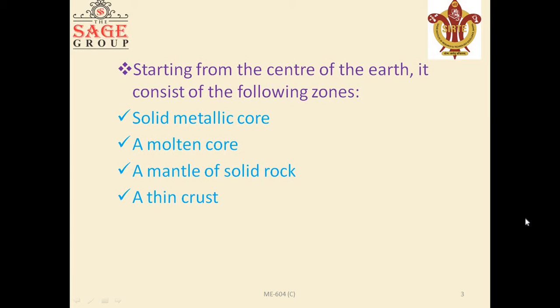Temperature ranges from 3000 to 4000 degrees centigrade in the core and the base of the mantle. Hence, underfoot there is a tremendous heat energy which makes its presence felt in the eruption of volcanoes and in the spouting of hot springs and geysers.